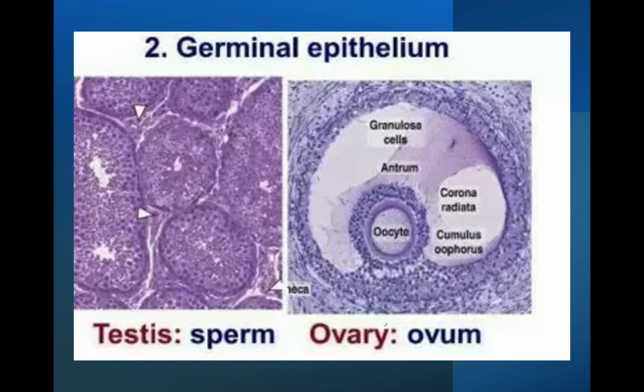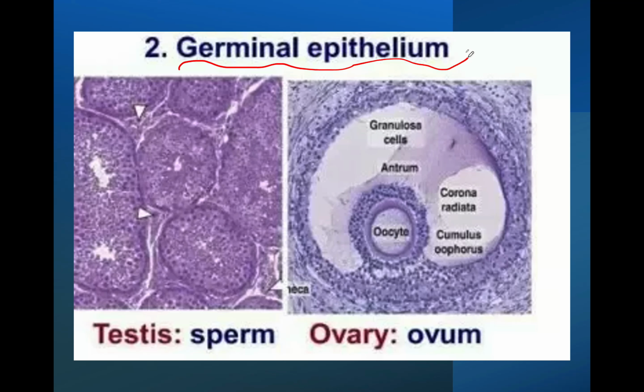Bear in mind, children, that both the testes and the ovaries are lined with a kind of cell called the germinal epithelium cells. Why am I explaining this to you? Spermatogenesis is a process by which the sperm is going to be produced, and oogenesis is a process whereby the ova are going to be produced.